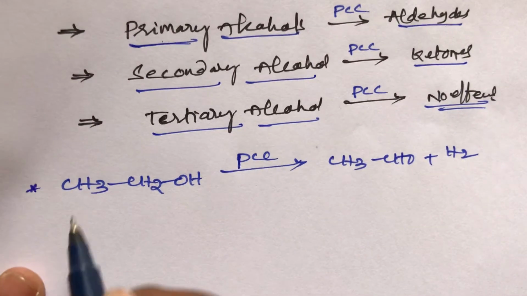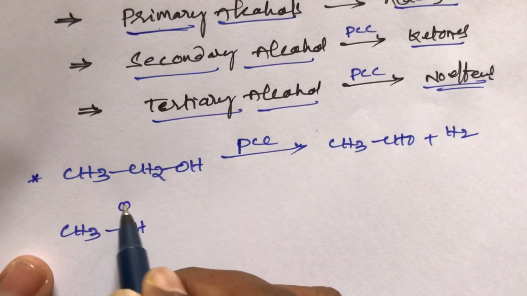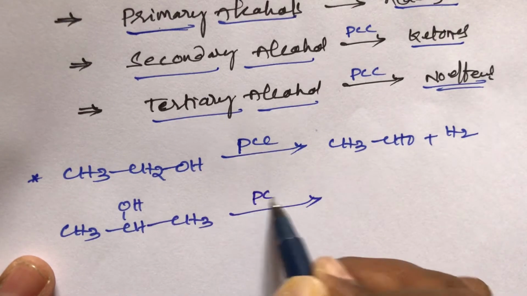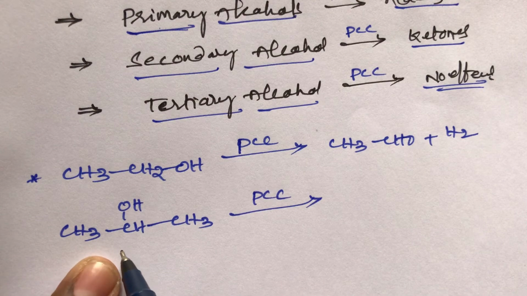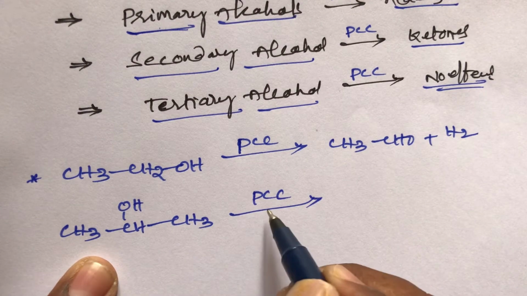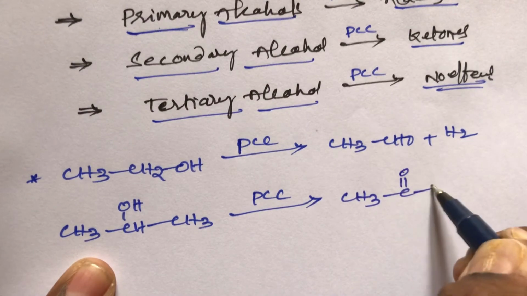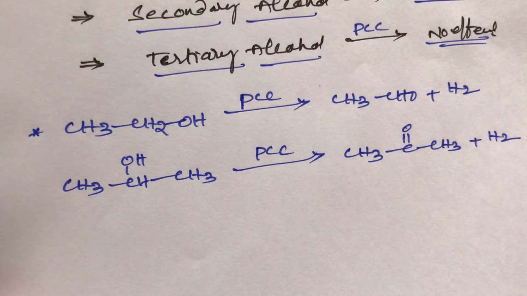Next, a secondary alcohol example, students: CH3CH(OH)CH3. This is a secondary alcohol. When a secondary alcohol is oxidized with PCC, what happens? This is 2-propanol. Oxidation of 2-propanol with PCC forms acetone, CH3COCH3, plus hydrogen eliminated. This is the secondary example, students.